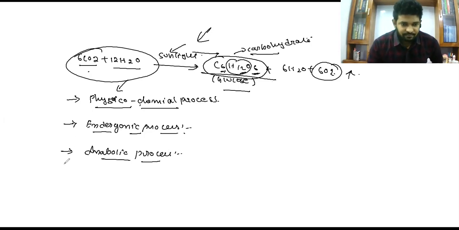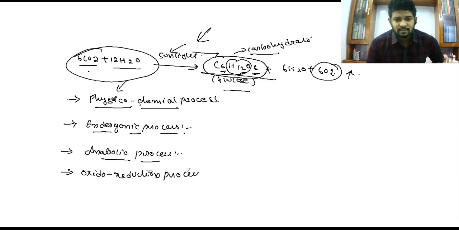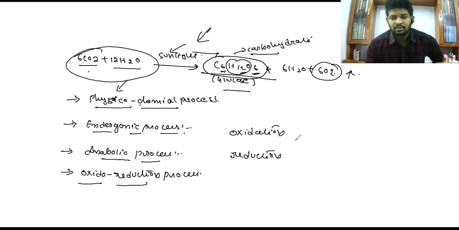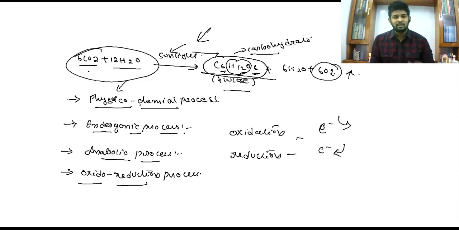And the next one is, it is an oxidoreduction process. To understand this, you have to know what is meant by oxidation and reduction. Oxidation is nothing but losing of electrons. Reduction is nothing but gaining of electrons. I'm repeating again, oxidation is losing of electrons, whereas reduction is gaining of electrons.